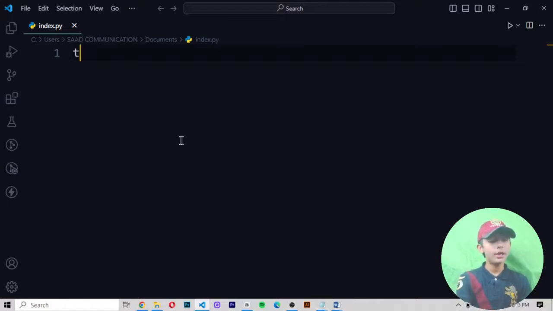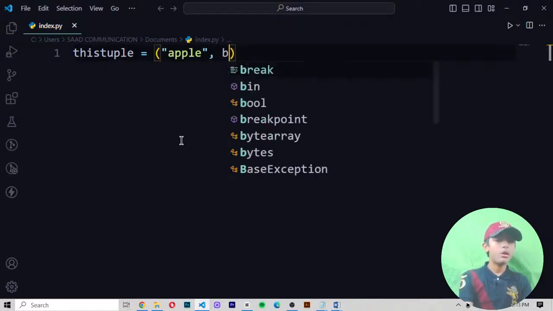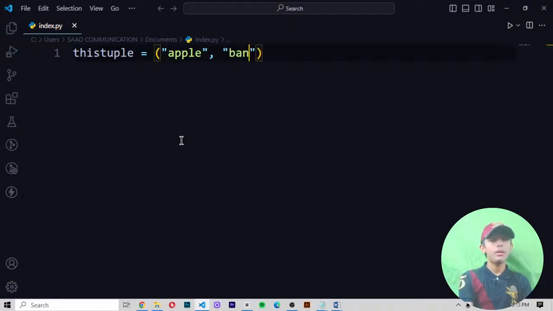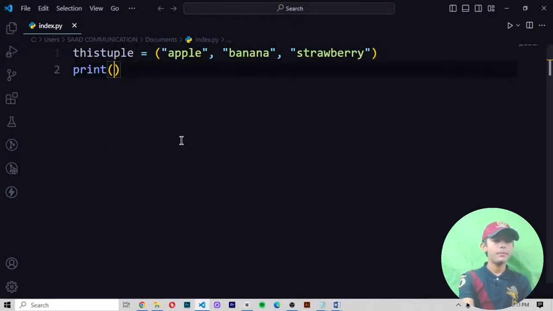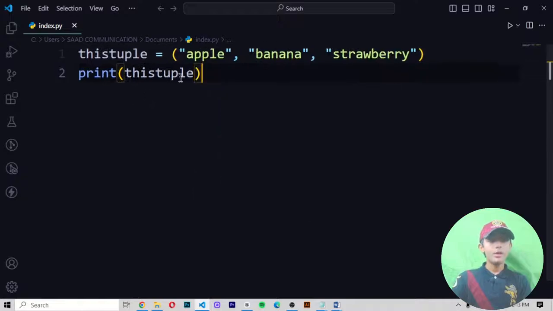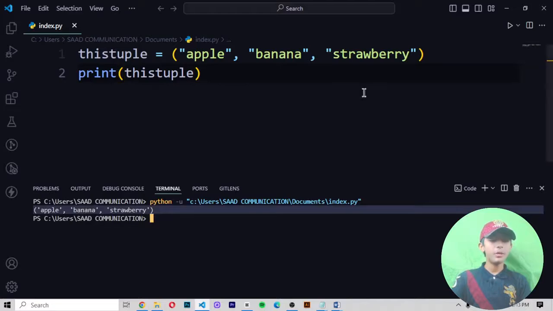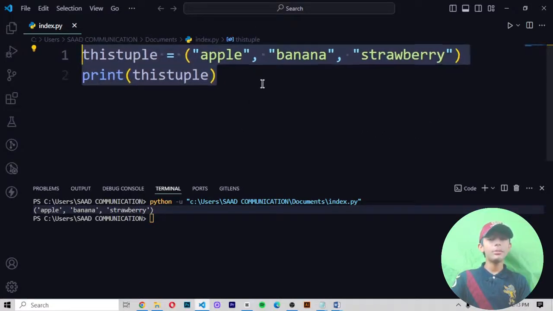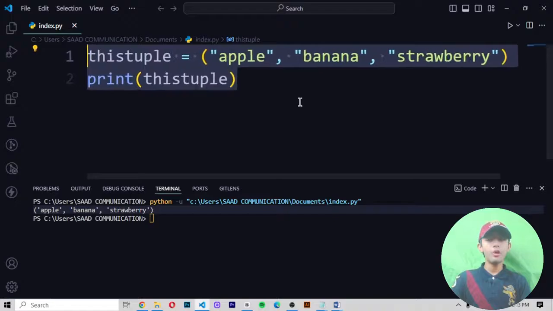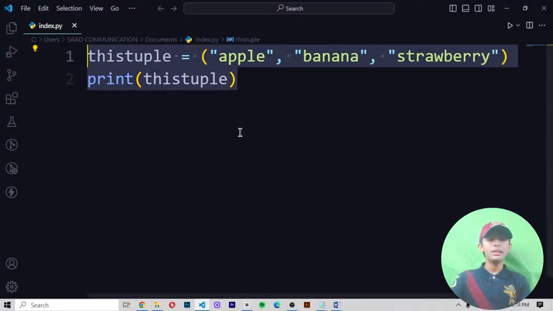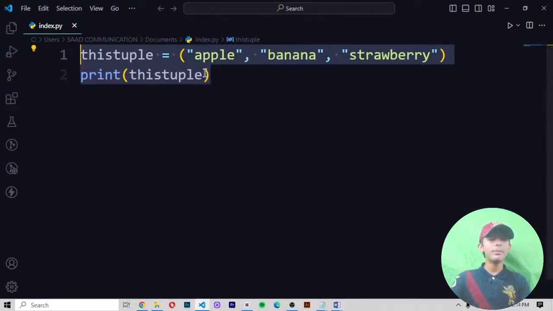How to create it? First of all you write here tuple, then equals to, then you write apple, comma, banana, comma, strawberry. Now print this tuple. So now when I write this, the tuple has been printed, like apple, banana, strawberry. Here you can see it. Like that you can make a tuple, okay. Like that you can easily build a tuple. Like this you will build a tuple, okay.